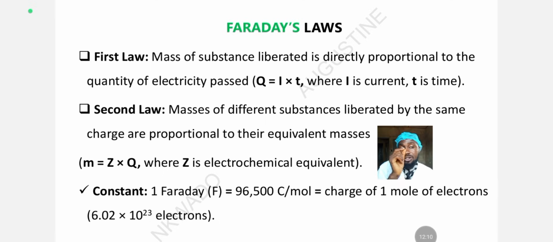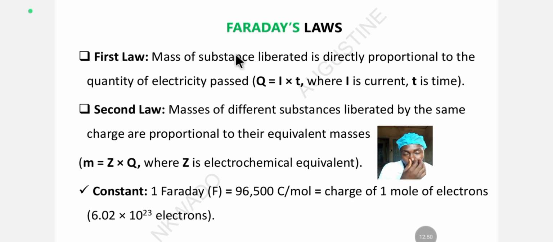If you pass 2 ampere, for example, in the electrolytic system, the mass of the element that is going to be discharged will be the same, which is 2 kilograms. For example, if 5 kilograms of the element is discharged during the electrolysis, it shows that you have passed 5 ampere. So the mass of the element discharged is directly proportional to the current passing through the system.